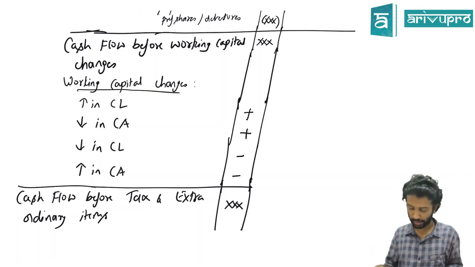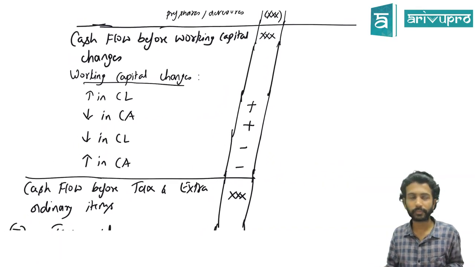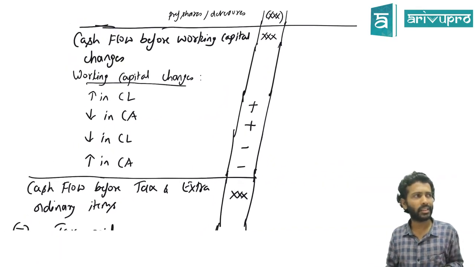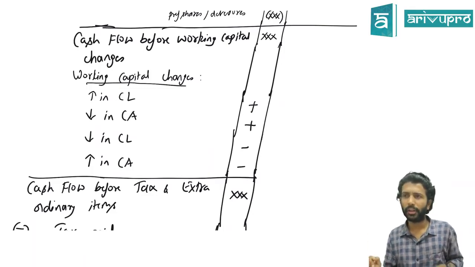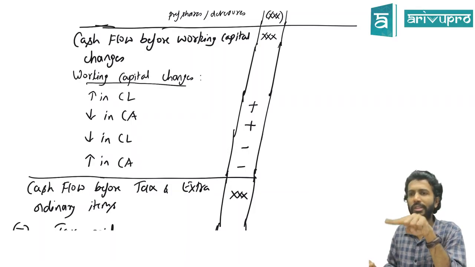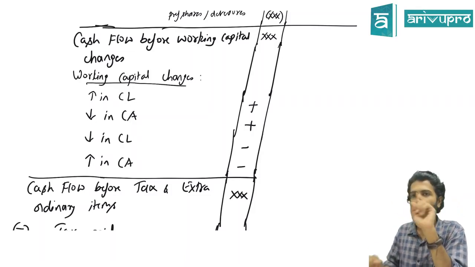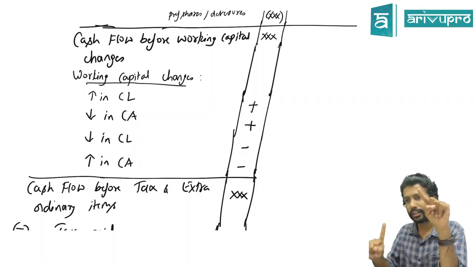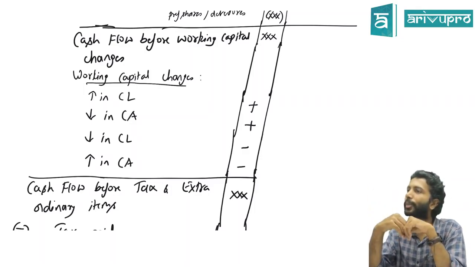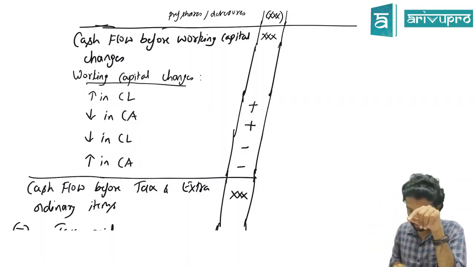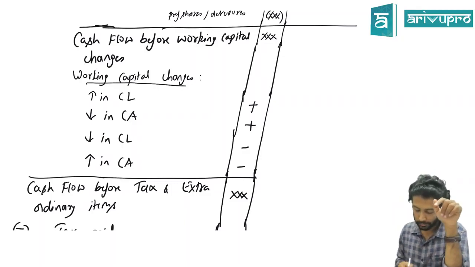Since you have done it in your BCom, can you tell me why we are doing this? One is very easy to say: decrease in current liability. I'll give you an example. Opening balance of creditors was 10,000 rupees. Creditors' opening balance was how much? 10,000. Closing balance is just 3,000 rupees. Opening was 10, closing is 3. That means creditors is reduced by how much? 7,000. That's what we mean by decreasing current liability.